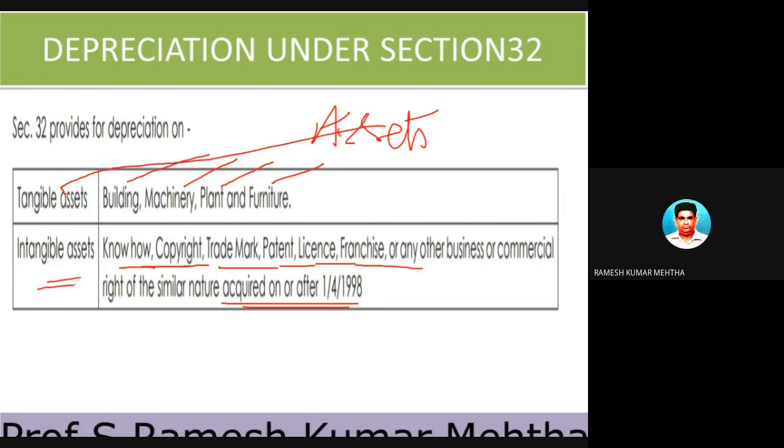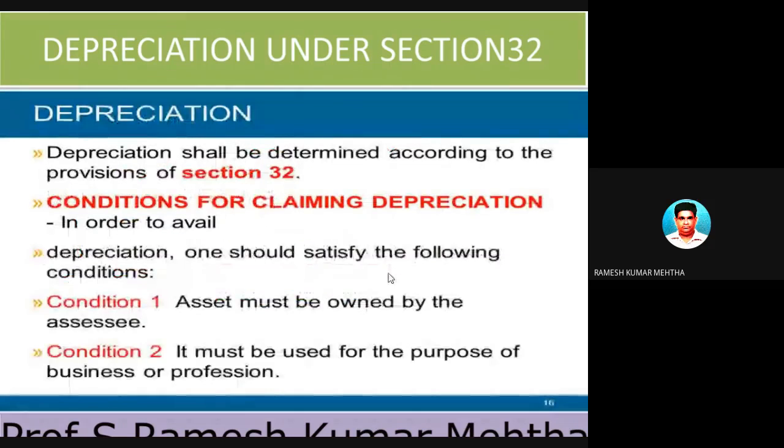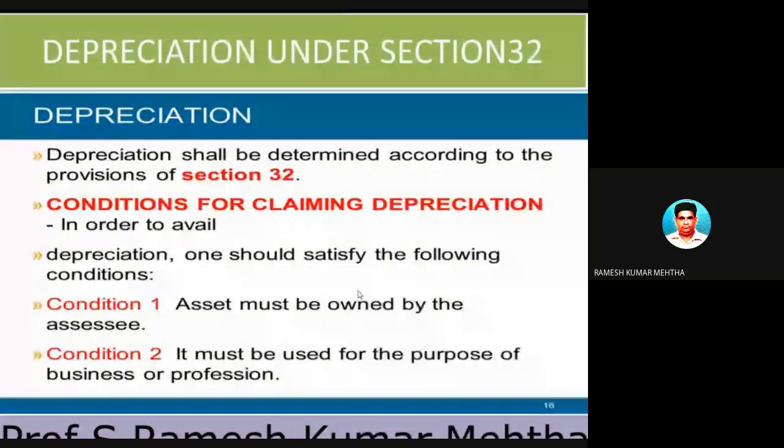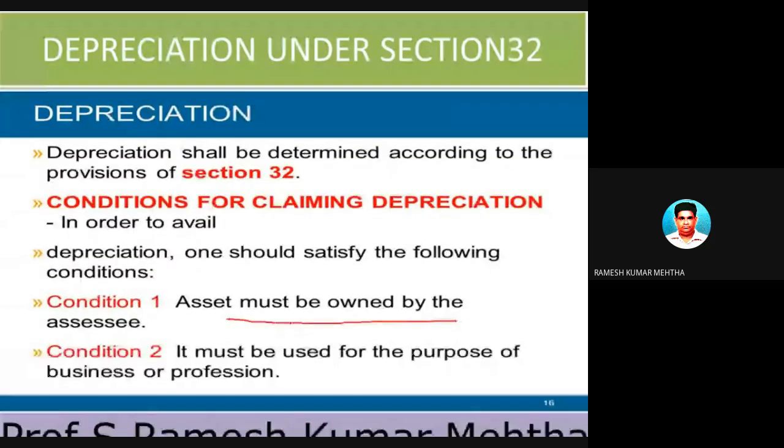So there are two types of assets for the purpose of calculation of depreciation. One is tangible assets and the other is intangible assets. Building, machinery, plant and furniture, motor cars and all that stuff which can be seen are tangible assets. Intangible assets are know-how, patents, copyrights, trademarks, and other things. So, what are the conditions for claiming the depreciation? To claim depreciation as a genuine business expenditure, the asset must be owned by the assessee and it must be used for the purpose of business or profession.